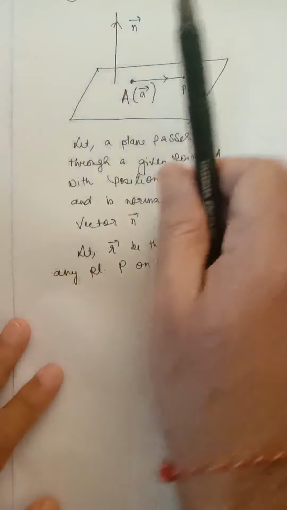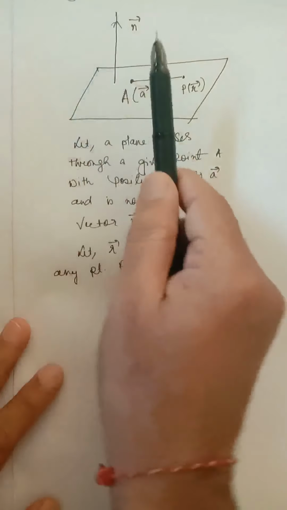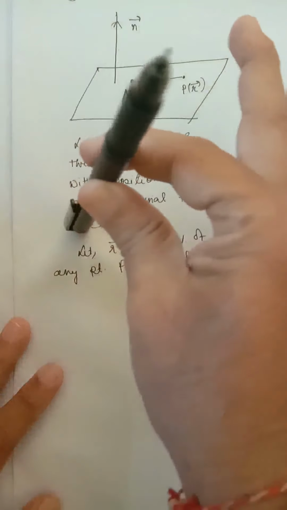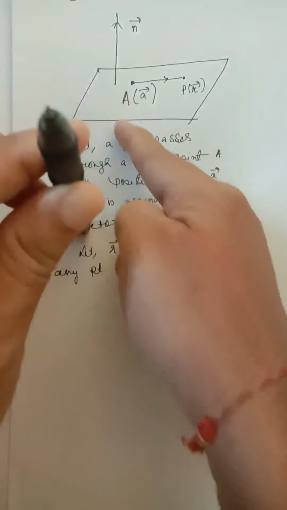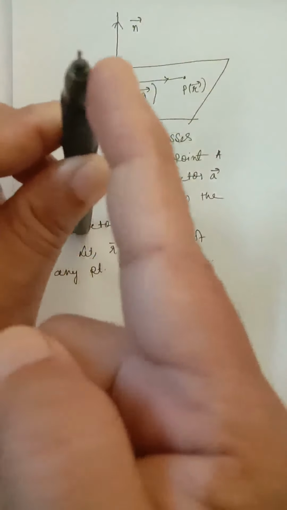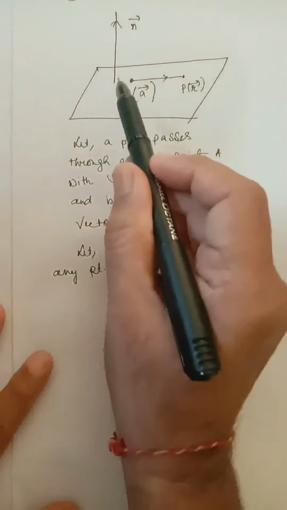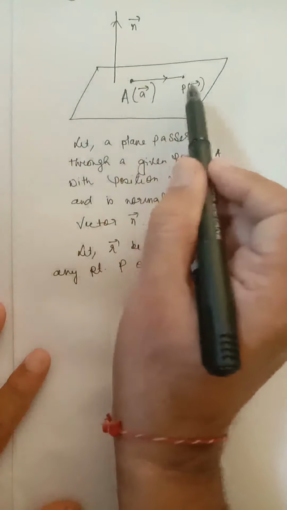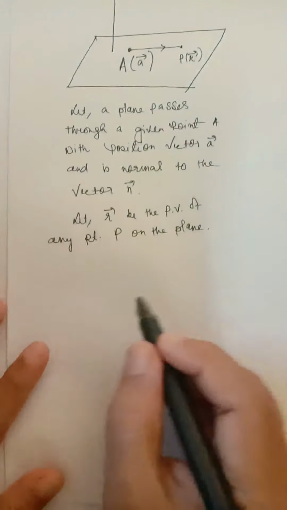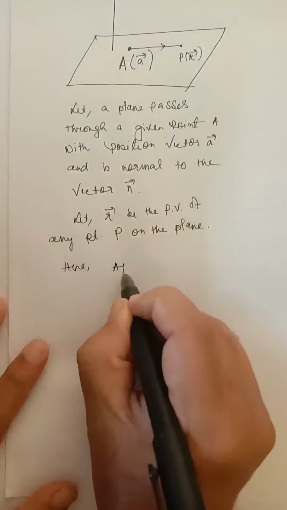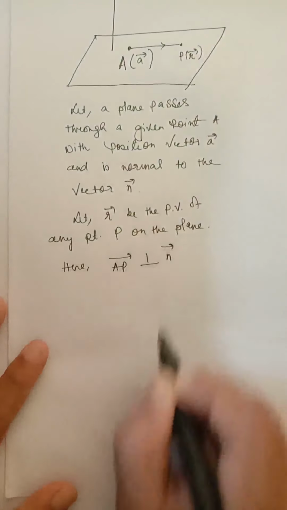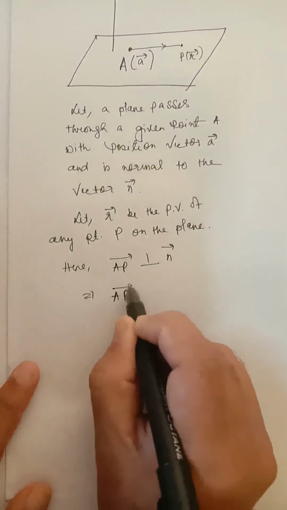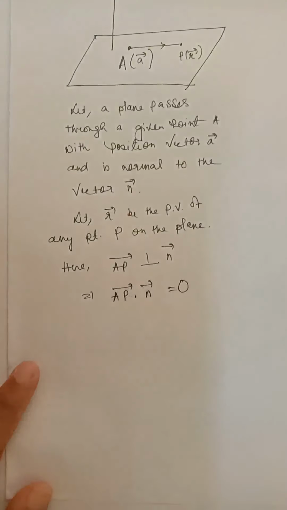And we know if a line is perpendicular to a plane, then it will be perpendicular to all the lines lying on the plane. Suppose this is a vector perpendicular to this plane, so if we draw any line in this plane, this vector will be perpendicular to that line. So as n vector is perpendicular to the plane, n vector will be perpendicular to this line AP, because AP lies on the plane. So AP vector is perpendicular to n vector. So AP vector dot n vector is equal to 0.